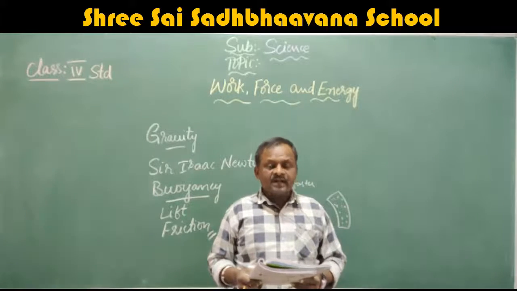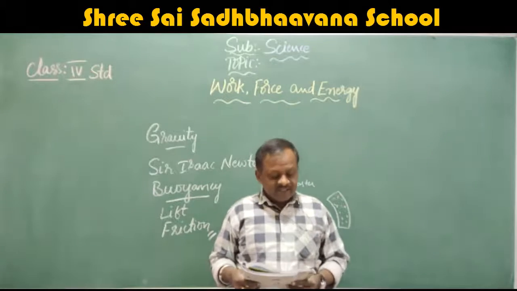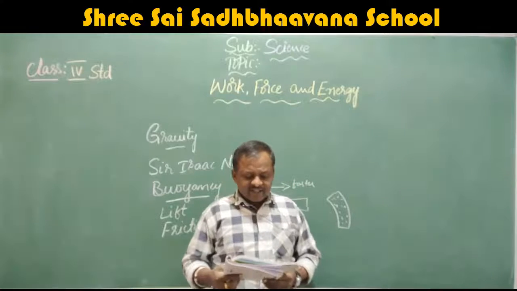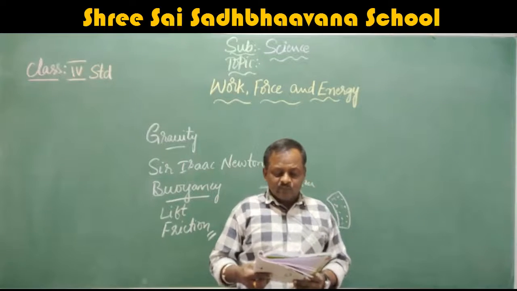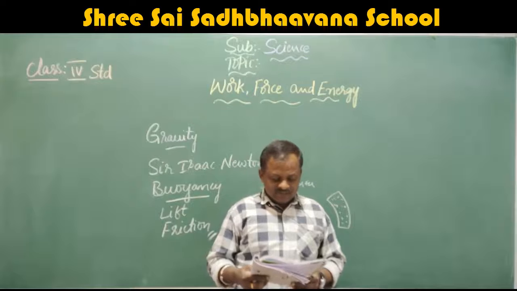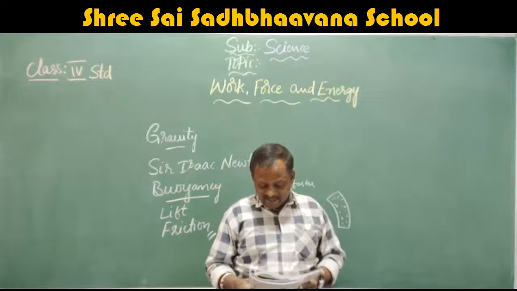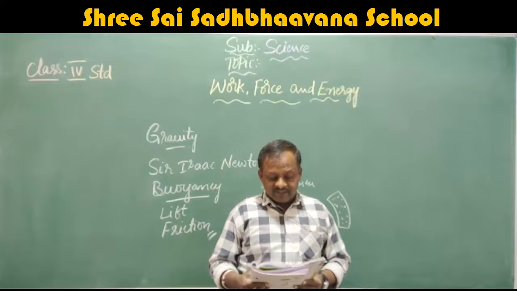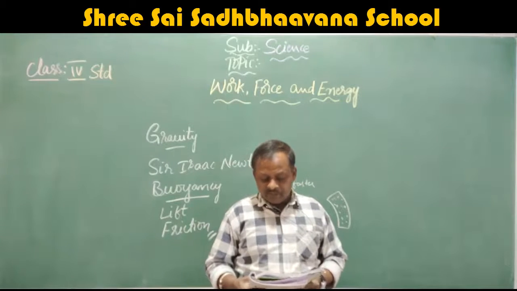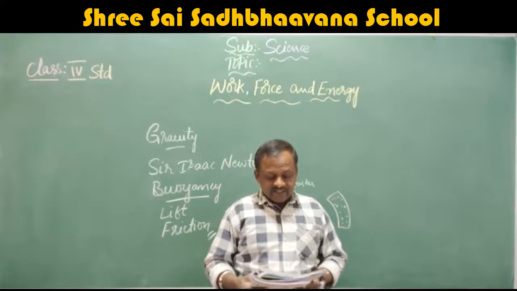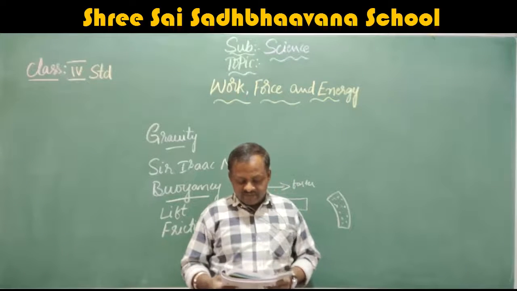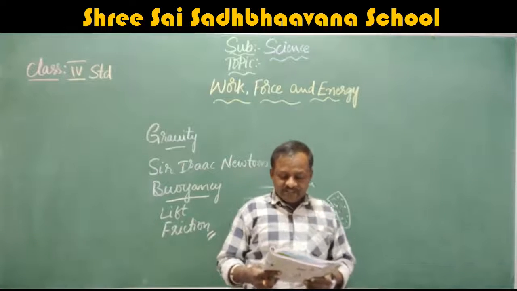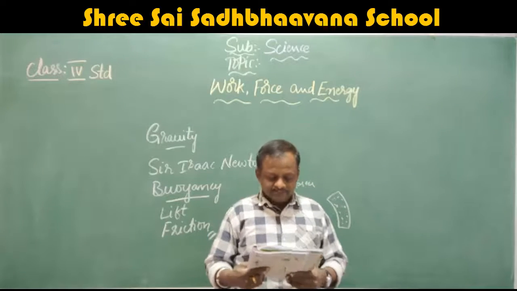Next comes work and machine. This is about the force. Work is said to be done only when an object moves over a distance on applying force. If you move a pencil, ride a bicycle or lift a heavy load, work is said to be done. But even after applying a lot of force, if you are not able to move an object a little bit, then it is said that no work has been done. Work done is equal to force applied into distance traveled.